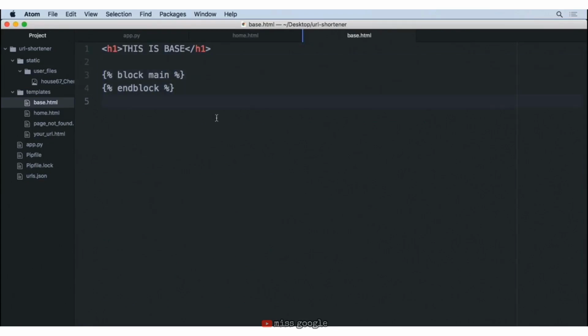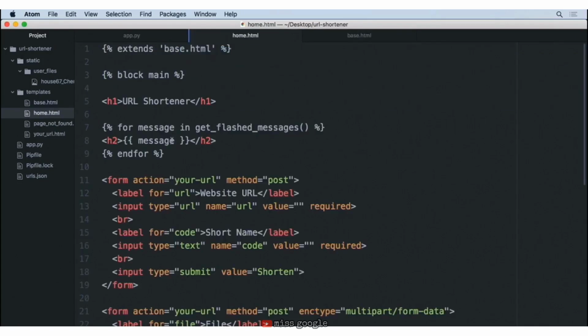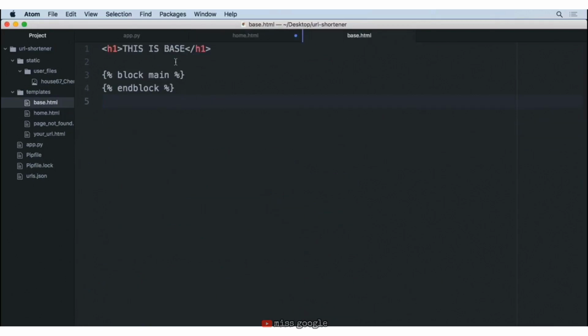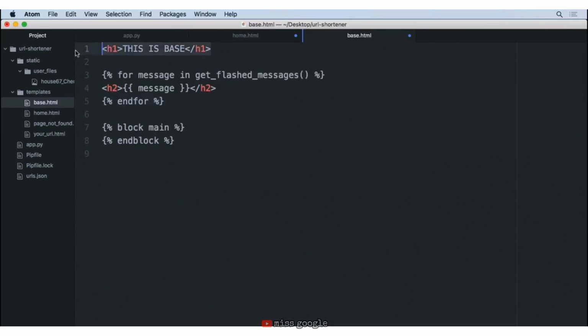Now, like I said, an ideal use case for this is we can go to this home page, cut out this code that we have for flash messages. So we'll go ahead and cut and now paste this into our site here, and we can get rid of the this is base. I think you understand the concept now.